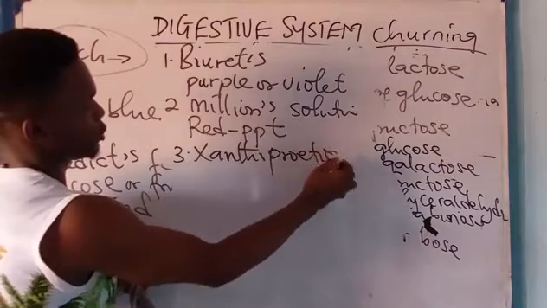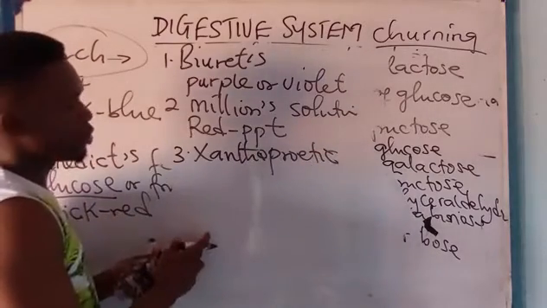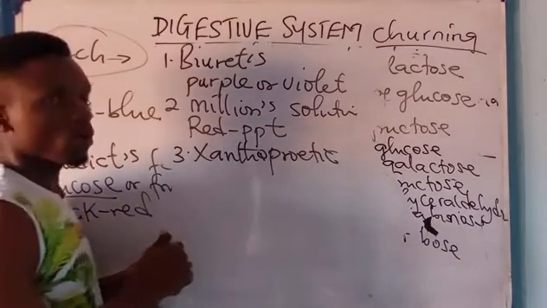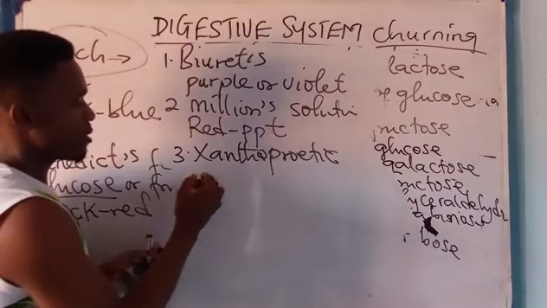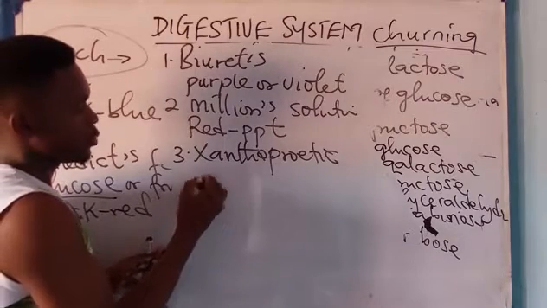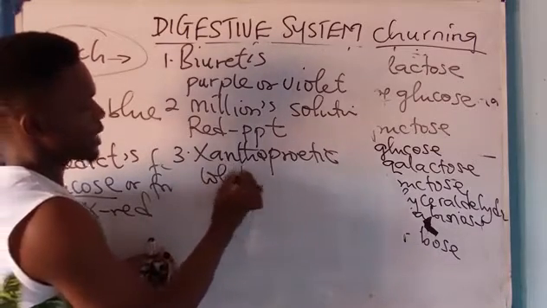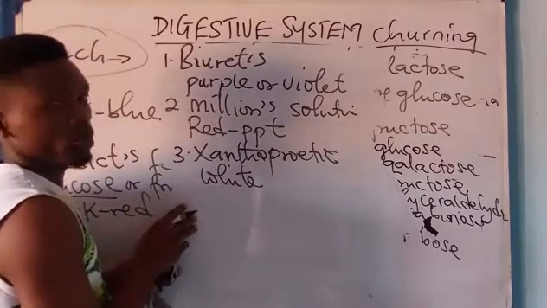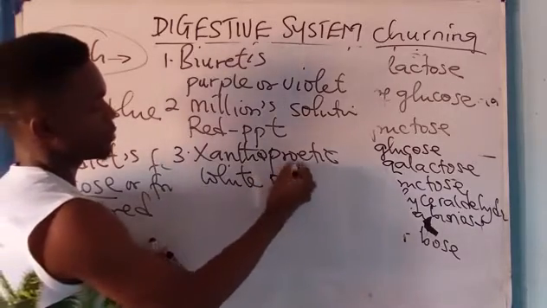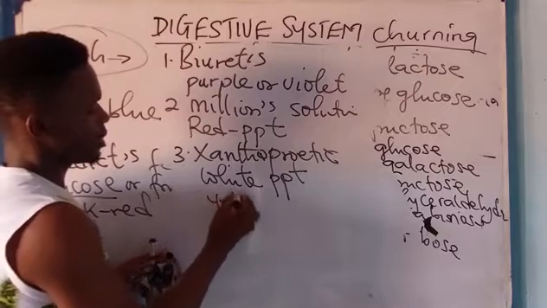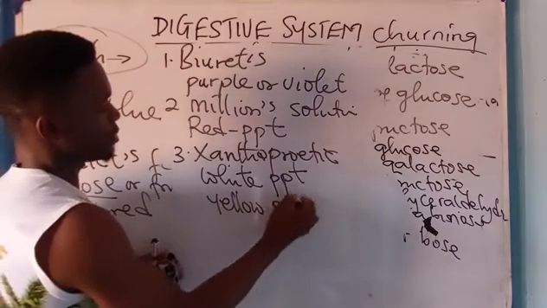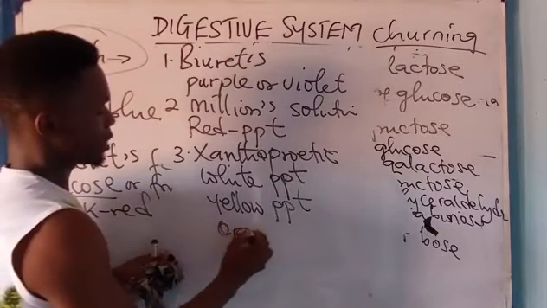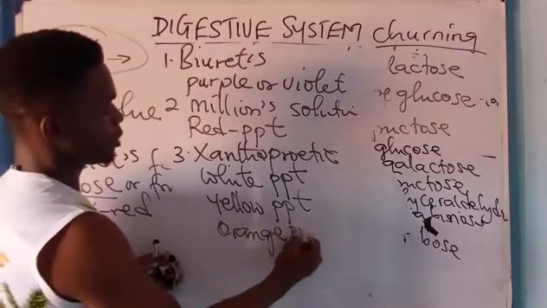Now number three, you have the xanthoproteic solution. Now xanthoproteic solution, you have colors only. At first, when you boil, we have white PPT, we have yellow PPT, and we have what? Orange PPT.